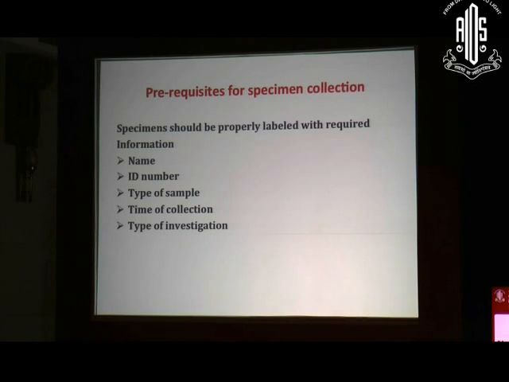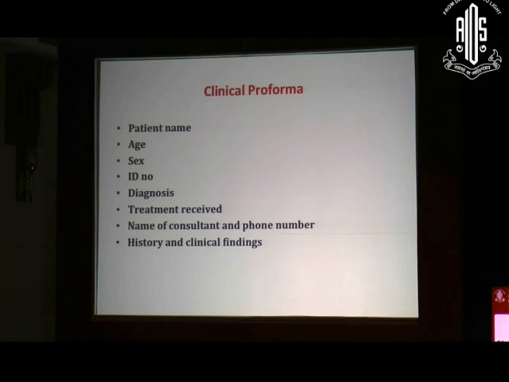So this is to be accompanied by a properly filled proforma, which requires the diagnosis you are expecting, and the treatment which was received previously, that is, what therapy your patient is receiving. Why is it important to know the treatment history of the patient? Because if your patient is not responding to the treatment, then we can look for drug resistance. That is why the treatment history is very important, and I will be discussing it with you later. Then the name and phone number of the consultant who is sending the samples to us, so that once we are ready with the report, we can get back to the consultant and share our report with them.